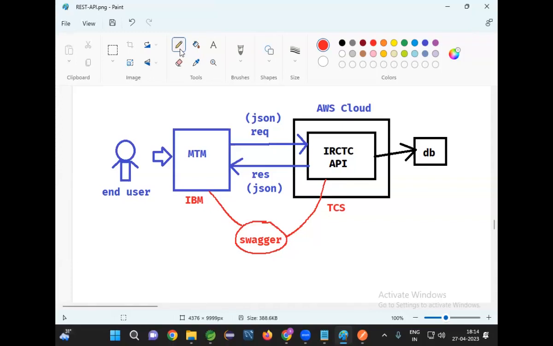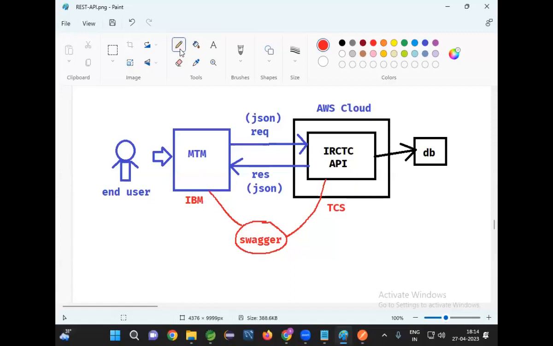What is the purpose of this Swagger documentation? This Swagger documentation is used to provide API URL, API operation, API input, API output, everything it will give you like a user manual. If you have that user manual, then you can start your consumer development.